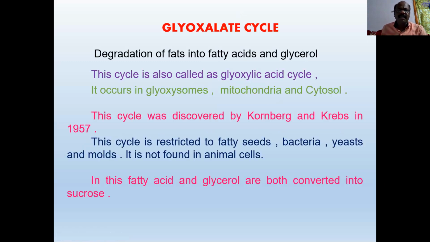Glyoxylate cycle can be defined as a degradation of fats into fatty acids and glycerol. This cycle is also called the glyoxylic acid cycle. It occurs in glyoxysomes, mitochondria, and cytosol. The cycle was discovered by Kornberg and Krebs in 1957.